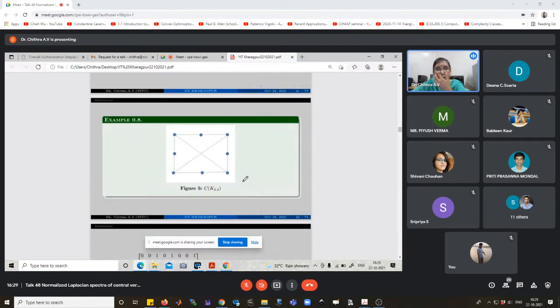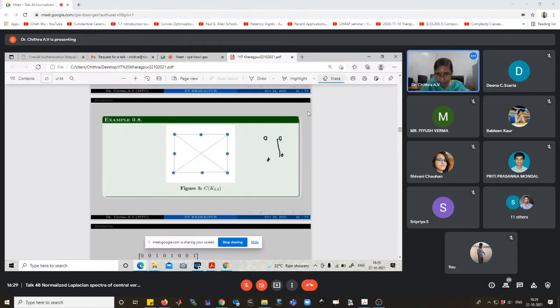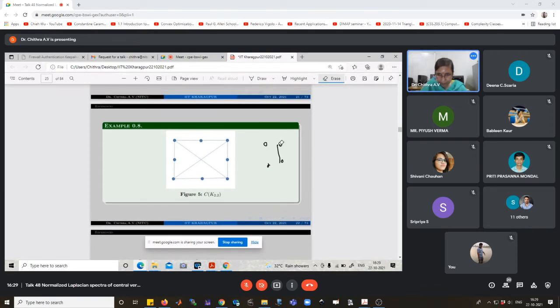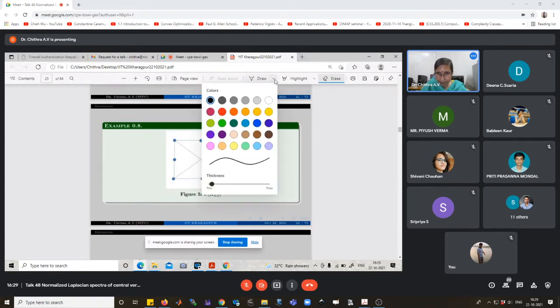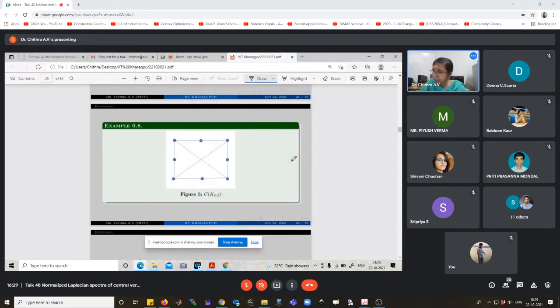Okay, this is the central graph of K2,2. The central graph of K2,2 is a C4 with new vertices inserted on every edge.